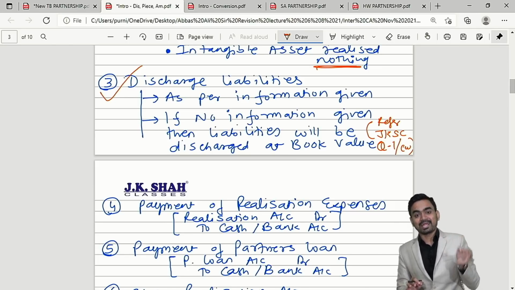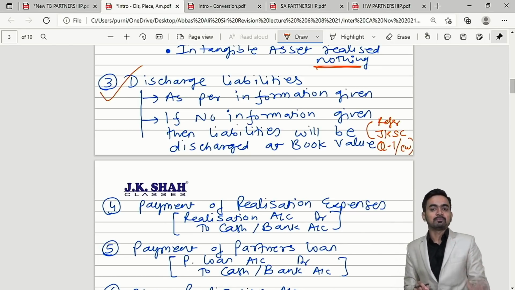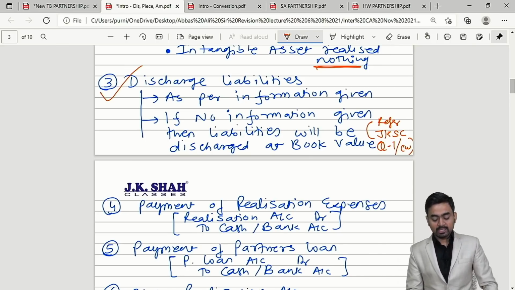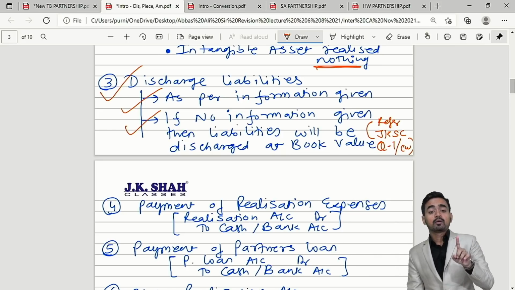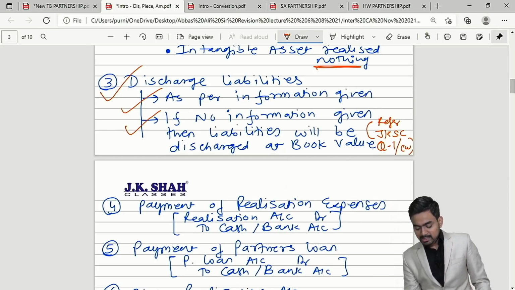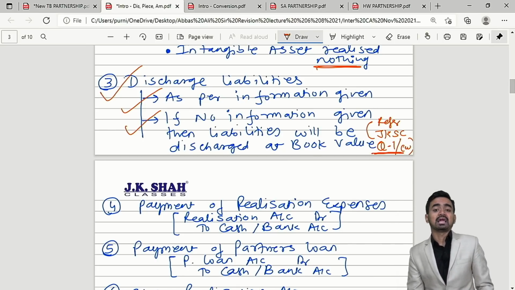Getting my point? At least book value in the absence of information. So my dear students, in case of discharge of liability, option 1 is what? As per information given, follow the instruction. Number 2, if no information is given, then liability will be discharged at book value. You can see question number 1 of classwork for the same.